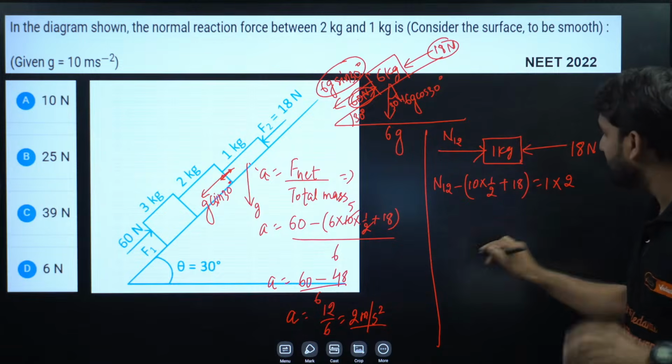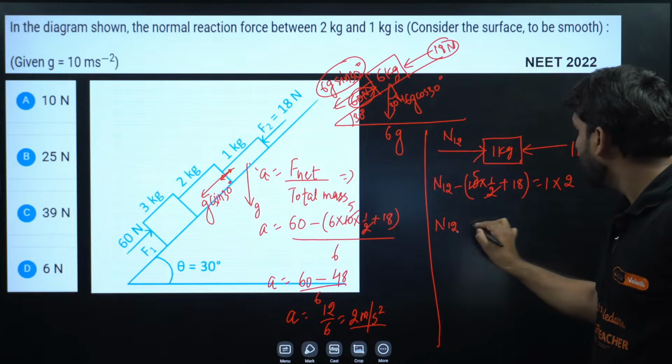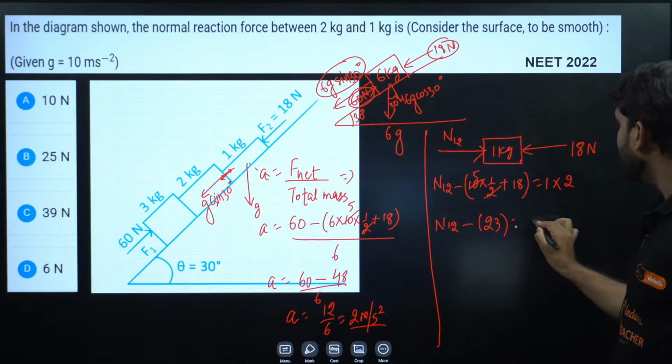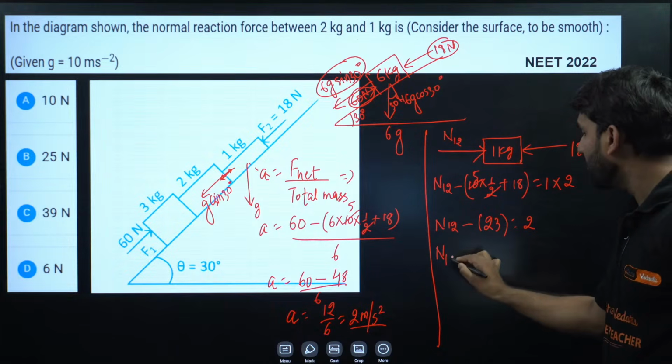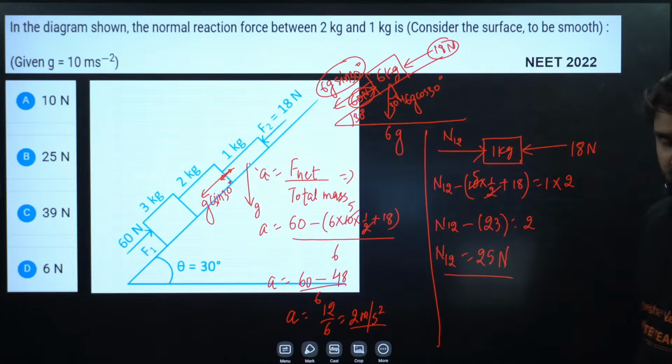I hope this is clear. Can we solve here? This is 5. So N12 minus 18 plus 5 will be what, my dear champion? 23. And this is 2. So N12 is equal to 25 Newton, which is the correct answer.